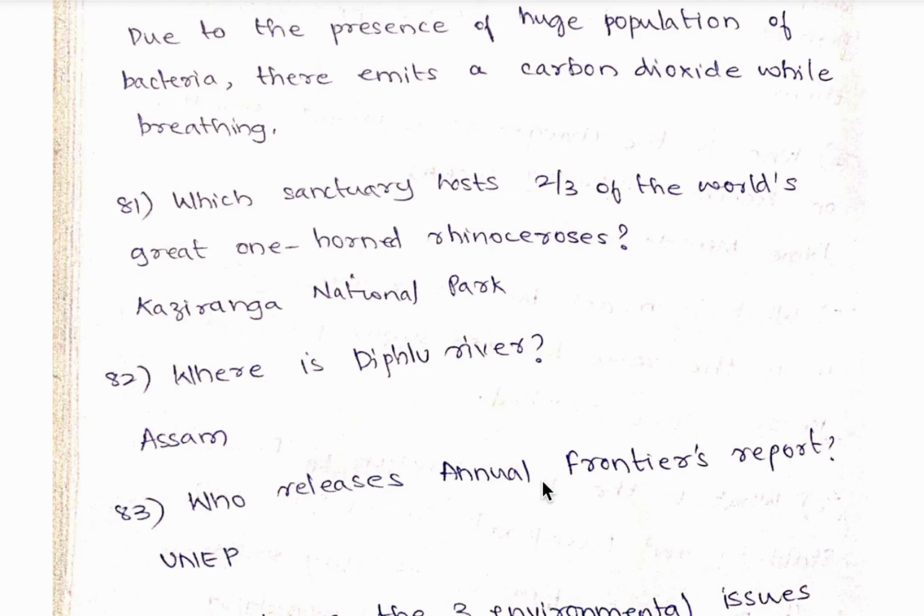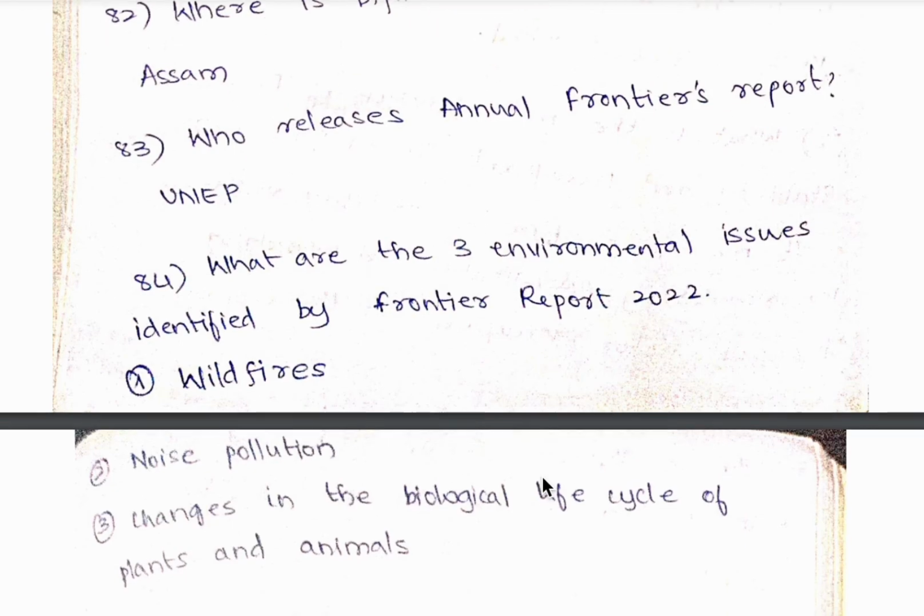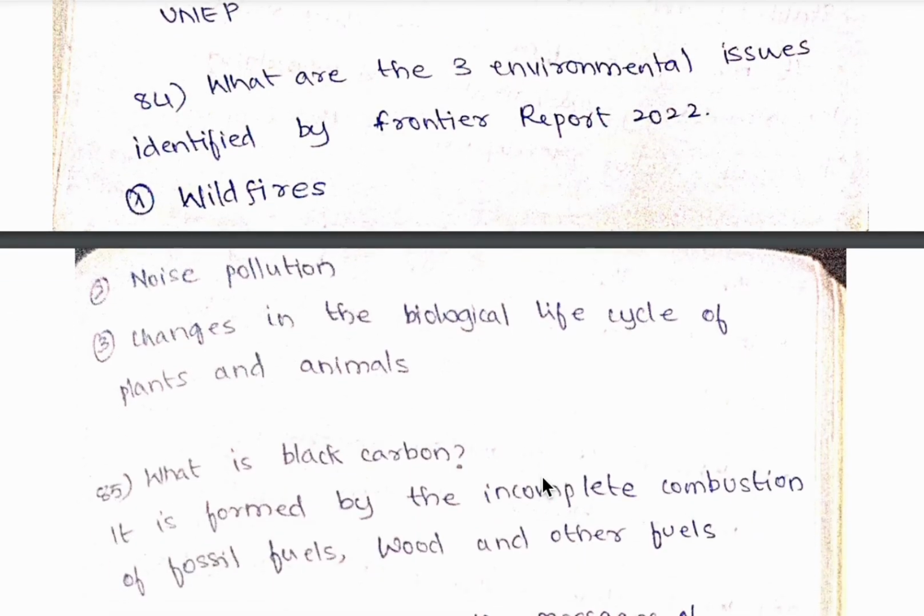82nd question, where is Diplu River? It is in Assam. 83rd question, who releases annual frontiers report? It is UNEP, United Nations Environment Program. 84th question, what are the three environmental issues identified by Frontier Report 2022? It is wildfires, noise pollution, changes in biological life cycle of plants and animals.